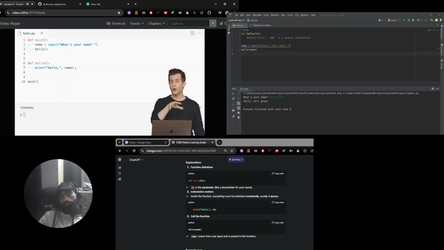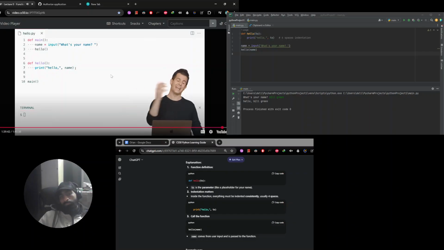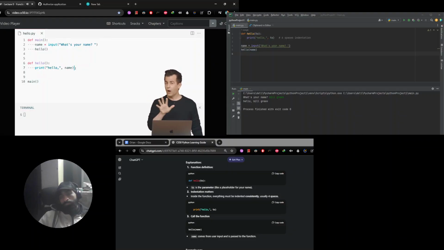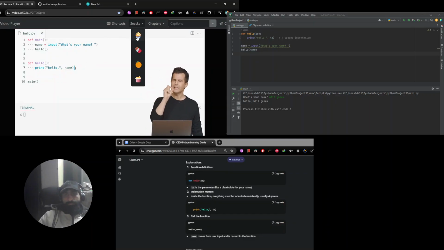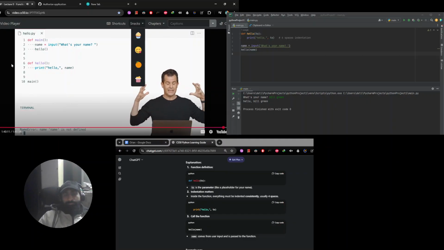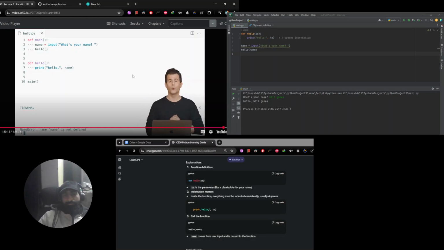So now to be clear, in my main function on line 2, I'm defining my variable called name and assigning it the return value of the input function from the user. I'm then just calling hello. In my hello function, which now no longer takes any arguments, I am calling print, passing in hello, comma, and then immediately passing in name, the variable into which I got the user's input. But the catch is that name exists now only in main. And so watch what happens when I try to run this version of the program with python hello.py. I hit enter. I'm prompted for my name, David, enter, and a name error: name is not defined.